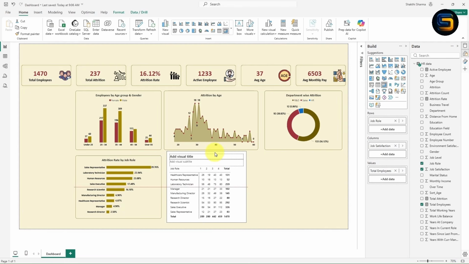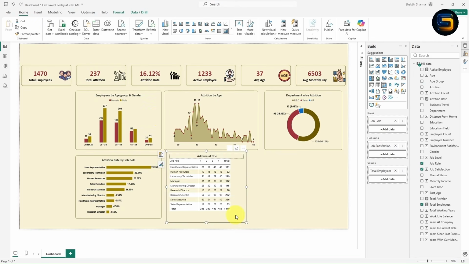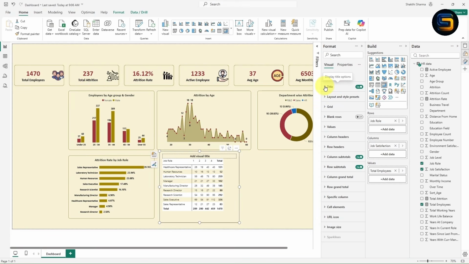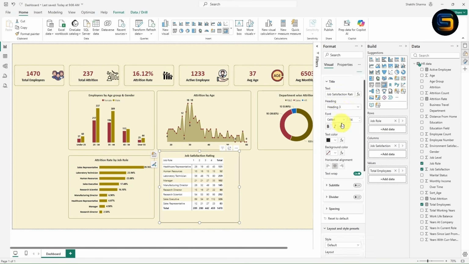Now let us give some formatting. Let's see whether we can apply this formatting or not. Let us apply the format painter. Let's click on this. Okay, a little bit of formatting is done. So what I will do, I will expand this format painter. Now I will give the title. The title I will give as job satisfaction rating. Simply you need to type here job satisfaction rating. Now the title is perfect.